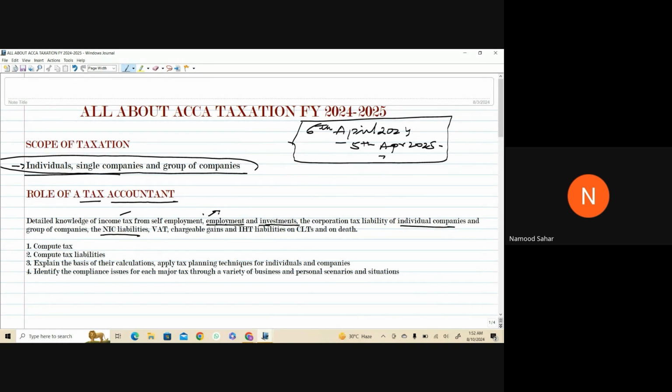The tax rates will be given to you in the tax table in your exam, and from that you will have to pick your rate, see which NIC class that person falls in, and according to that levy the percentages. Or if it's a band, it will be catered through those NIC tax bands.